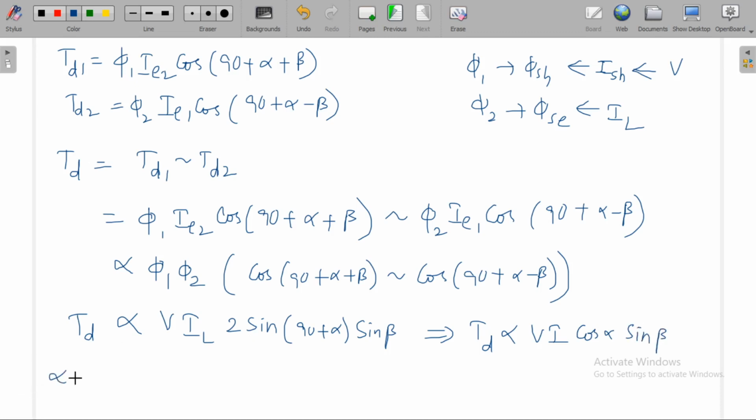Anyhow, alpha will be a very small value. If it is almost equal to 0, cos 0 will be equal to 1. Then TD will be directly proportional to VI sin beta.